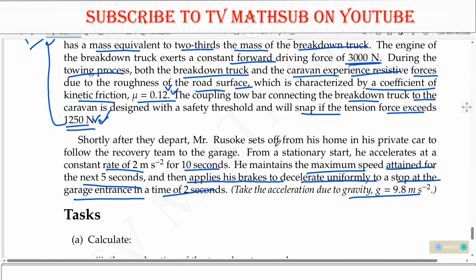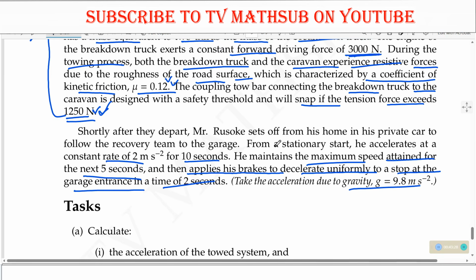Looking at the next part, they are saying shortly after they depart, Mr. Rusoke sets off from his home in his private car to follow the recovery team to the garage. From a stationary start, he accelerates at a constant rate of 2 meters per second squared for 10 seconds, then maintains the maximum speed attained for the next 5 seconds, and then applies his brakes to decelerate uniformly to a stop at the garage entrance in a time of 2 seconds.